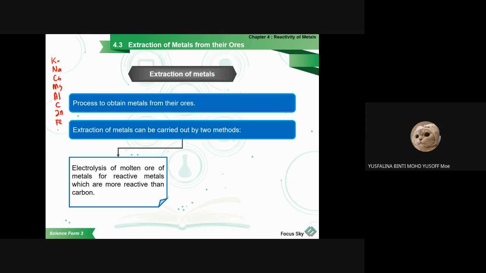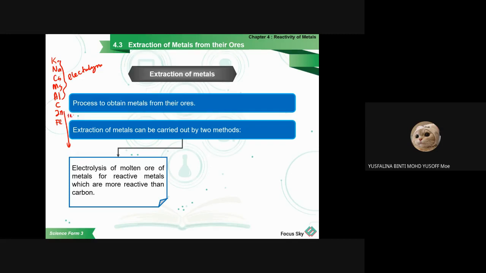Those in the upper part, above carbon, are more reactive than carbon, so they have to use electrolysis. Below carbon, they use the process of the blast furnace.